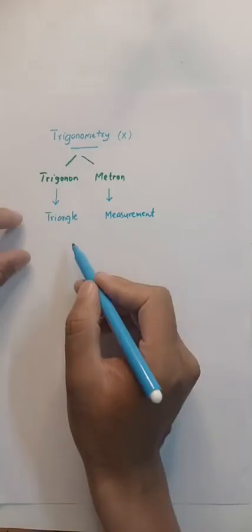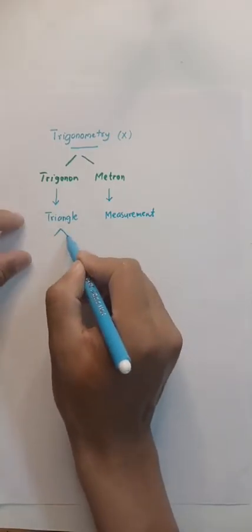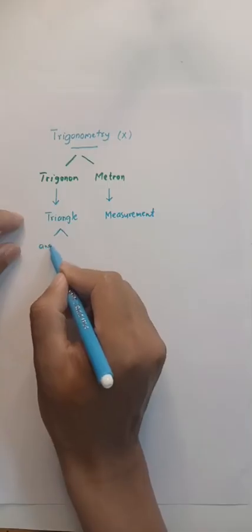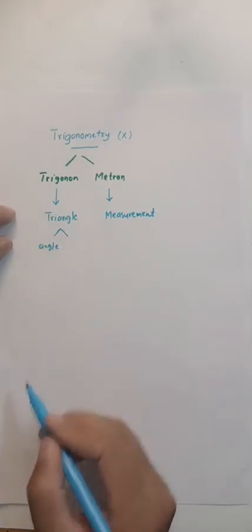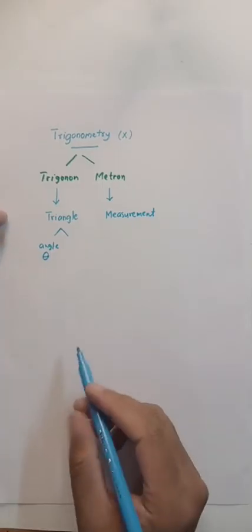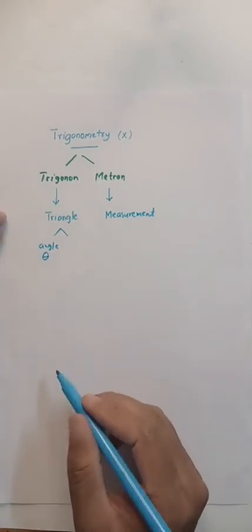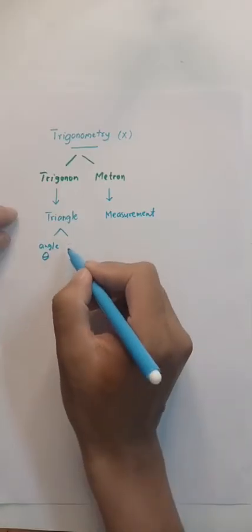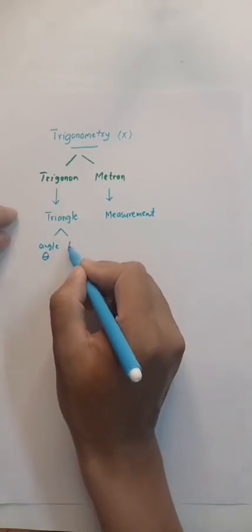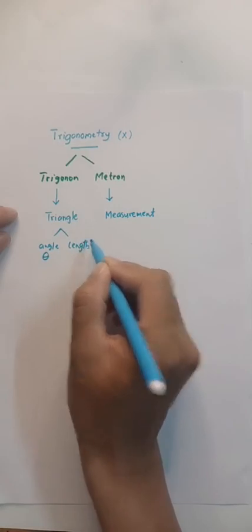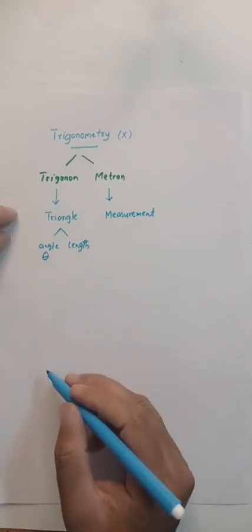In triangles we measure angles. You see theta coming all the time in this topic, trigonometry. And then we also measure length, side length, distance.